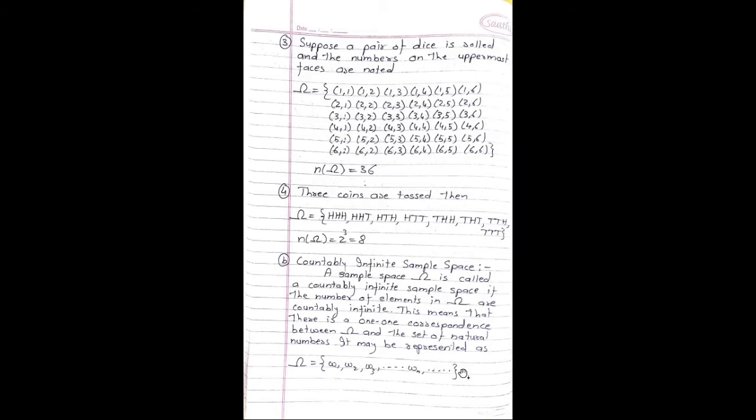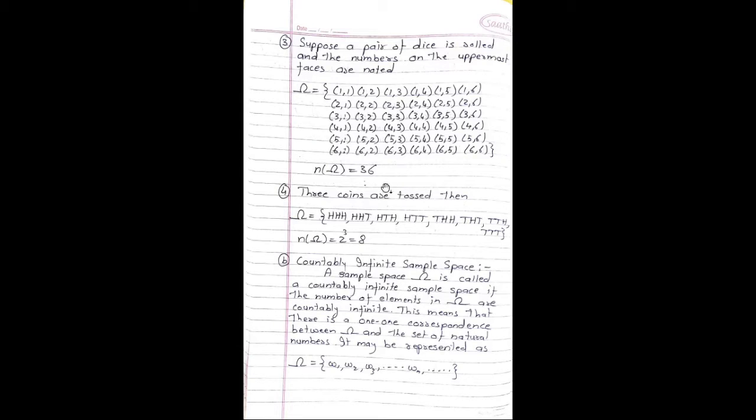Next example, a die is rolled, then sample space omega is given by 1, 2, 3, 4, 5, 6 and number of sample points in omega are 6. Next example, suppose a pair of dice is rolled and the numbers on the uppermost faces are noted.